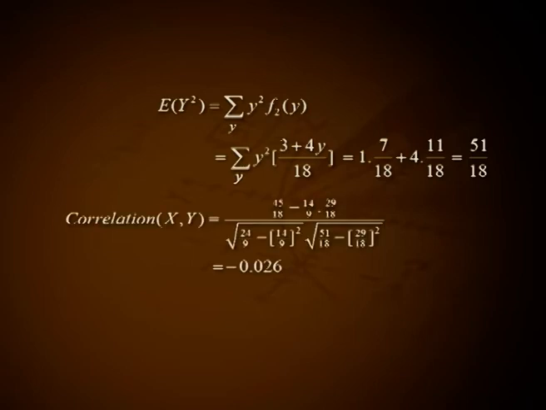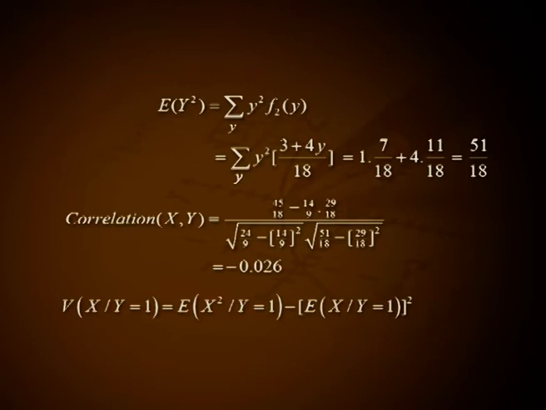Therefore, correlation between x and y equal to (45 divided by 18 minus 14 by 9 into 29 by 18) divided by square root of (24 by 9 minus (14 by 9) the square) into square root of (51 by 18 minus (29 by 18) the square), that is equal to minus 0.026. Variance of x given y equal to 1 equal to expectation of x square given y equal to 1 minus (expectation of x given y equal to 1) the whole square.